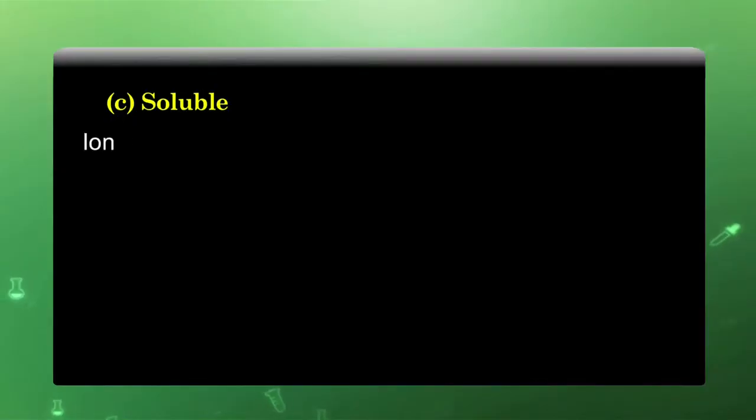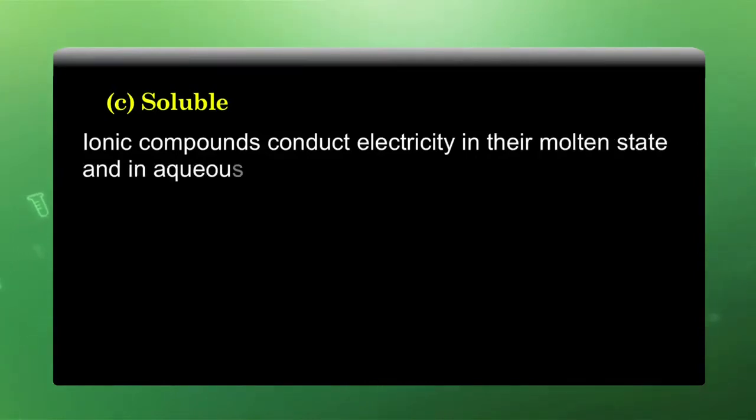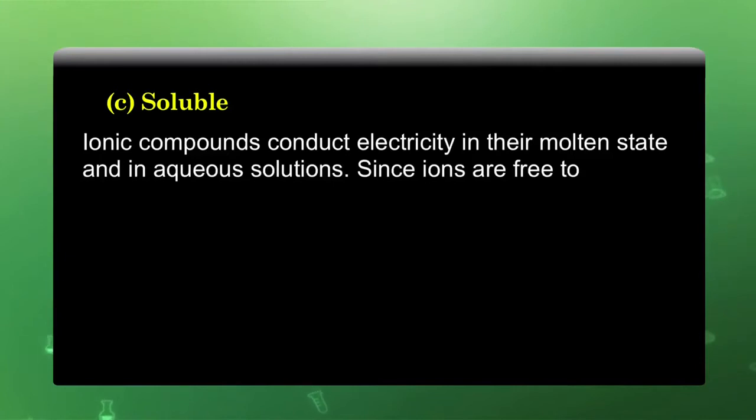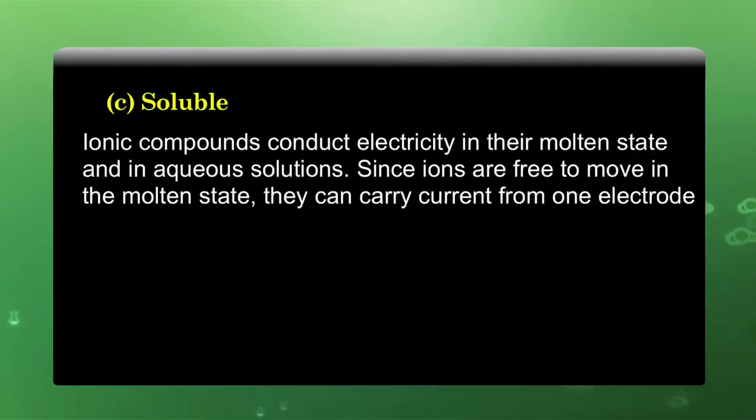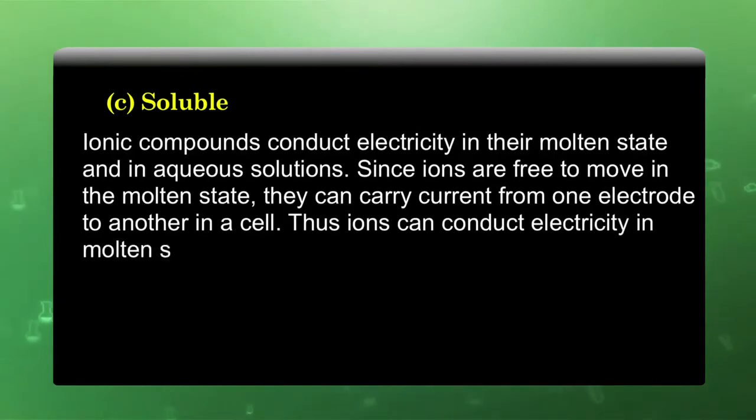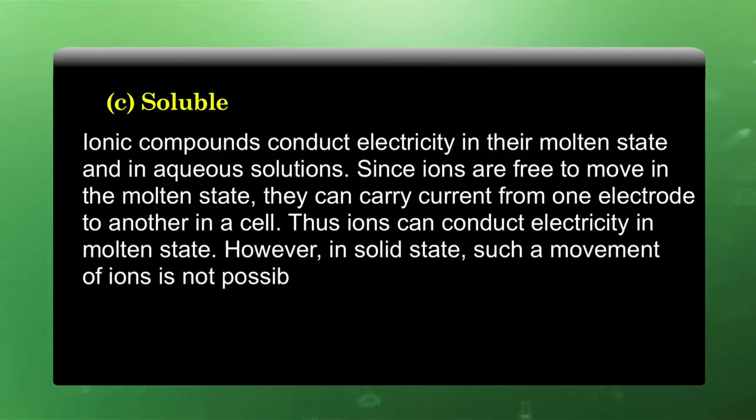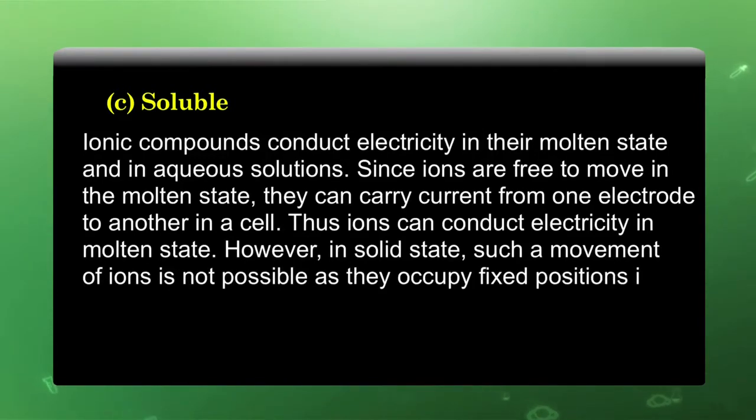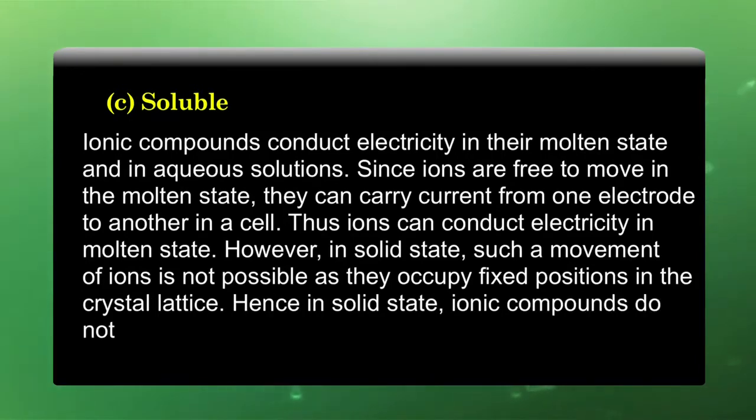Electrical conductivity. Ionic compounds conduct electricity in their molten state and in their aqueous solution. Since ions are free to move in the molten state, they can carry current from one electrode to another in a cell. Thus, ionic compounds can conduct electricity in molten state. However, in solid state, such a movement of ions is not possible, as they occupy fixed positions in the crystal lattice. Hence, in solid state, ionic compounds do not conduct electricity.